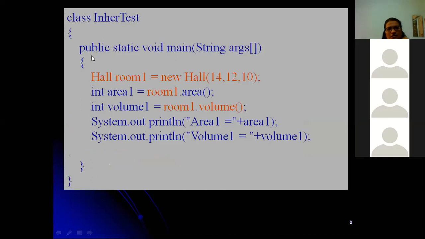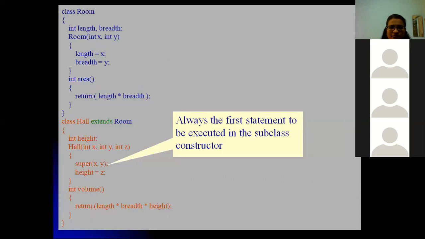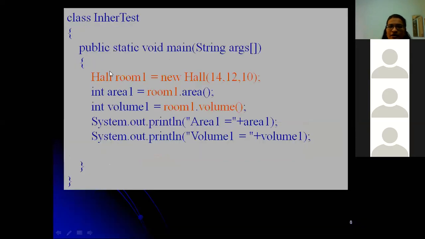So here, inheritance test. InheritanceTest.java should be the file name. Here in this main method we have hall room 1. Room 1 is what? Hall room 1. We are creating an object for the subclass. Don't get confused with room 1. Hall is a subclass, and room 1 is an object of that subclass.